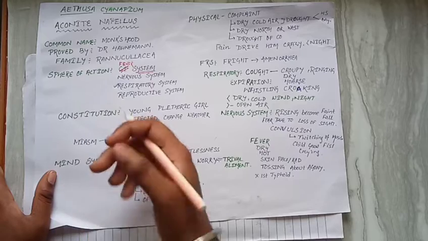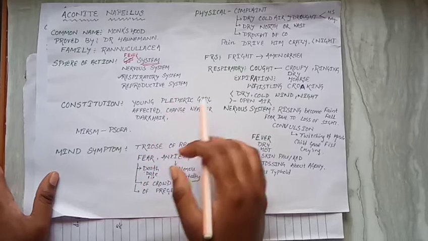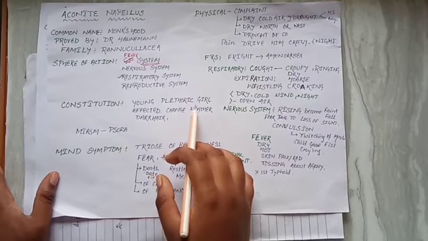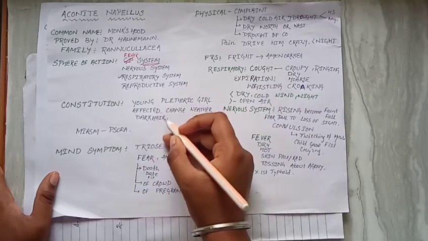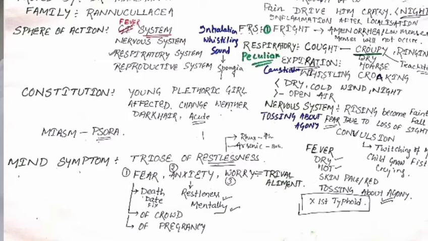But in short, the constitution of Aconite Napellus is mainly young girls having a plethoric habit, meaning sedentary habit. They have dark hair, and the acute complaints due to change of weather come under Aconite Napellus. Acute complaints due to the change of weather, we take Aconite as a medicine, as a constitution for this medicine.